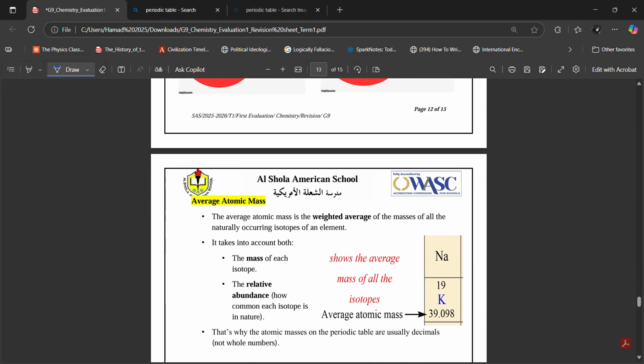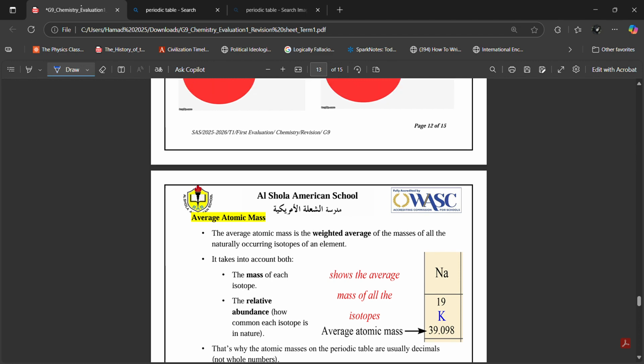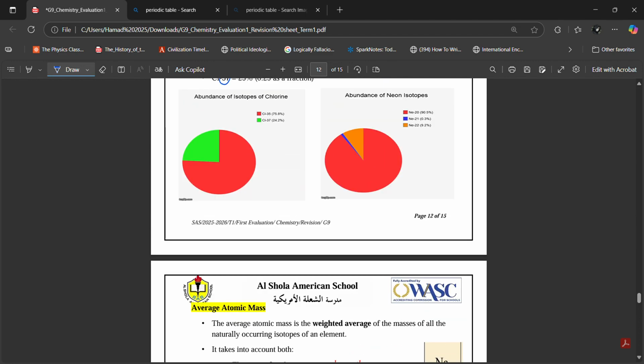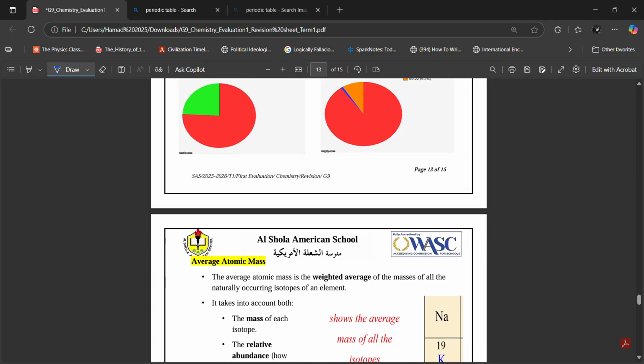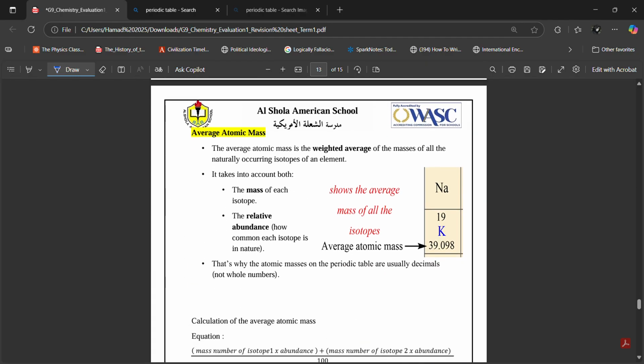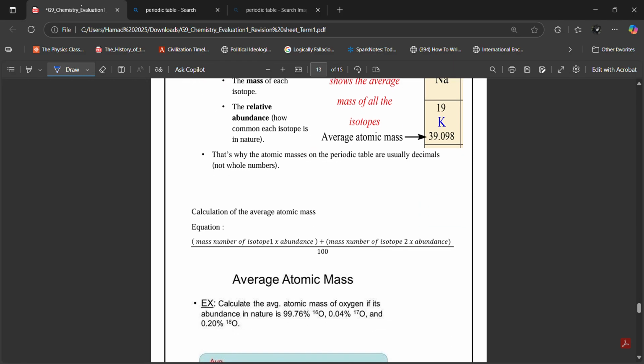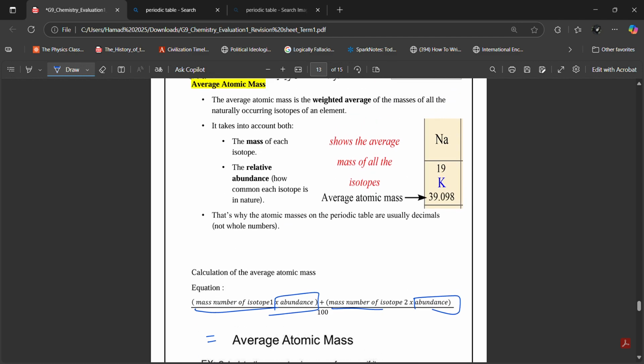Now, if you have all of these different isotopes, how do you find the average mass? Because in the sample of chlorine, you have two different isotopes, right? 35 and 37. Both of these isotopes have different masses, so you need to get the average. How do you get the average atomic mass of an atom? This is the formula: mass number of isotope 1 multiplied by the percentage abundance, plus mass number of isotope 2 multiplied by the percentage abundance, divided by 100. This is equal to the average atomic mass.